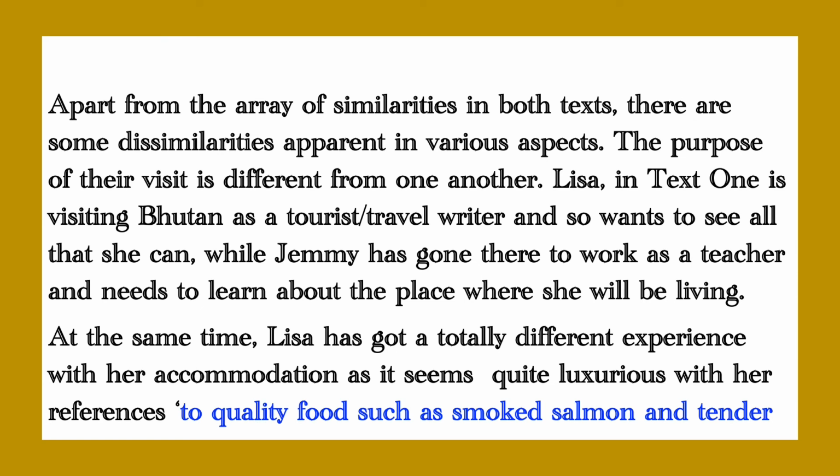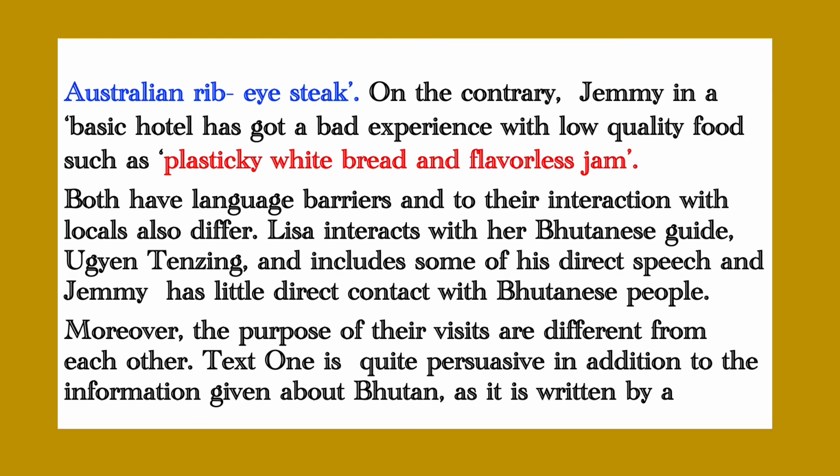At the same time, Lisa has got a totally different experience with her accommodation, as it seems quite luxurious with her reference to quality food such as smoked salmon and tender Australian rib-eye steak. On the contrary, Jemmy in a basic hotel has got a bad experience with low quality food such as plasticky white bread and flavorless jam.